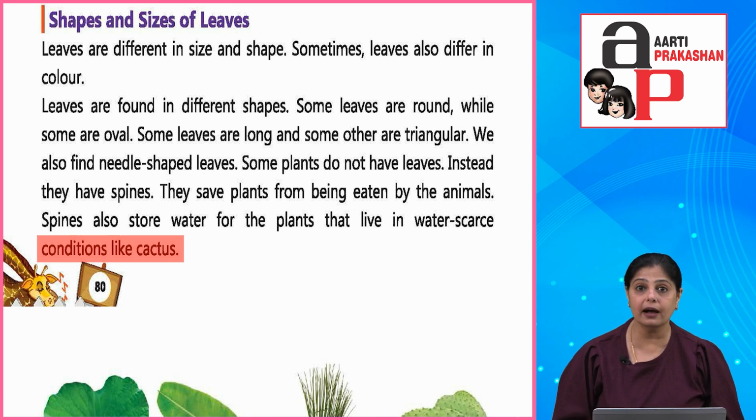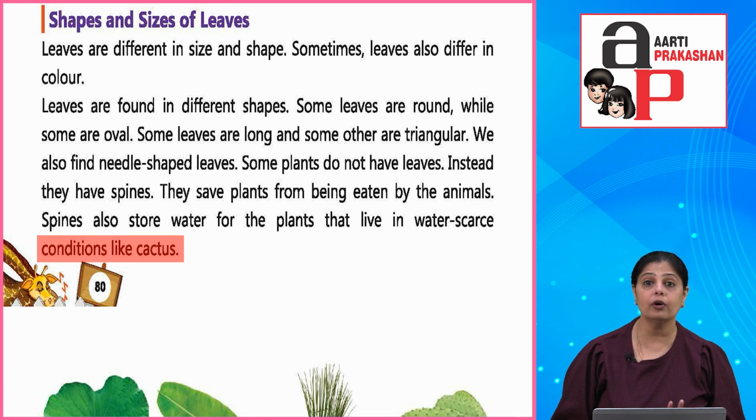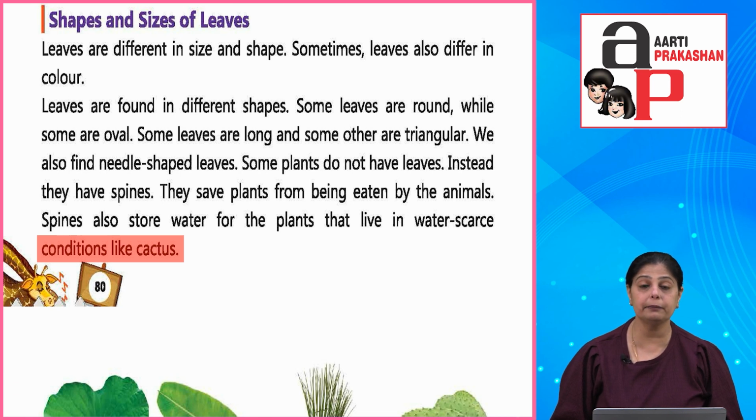Now some plants do not have leaves at all, but they have spines. Like if you look at a cactus plant, it has spines on it, and it doesn't have leaves. At the same time, they also help protect the plant from being eaten by the animals. They save that plant. In spines, water is stored, because of which that plant is able to sustain in harsh hot conditions.